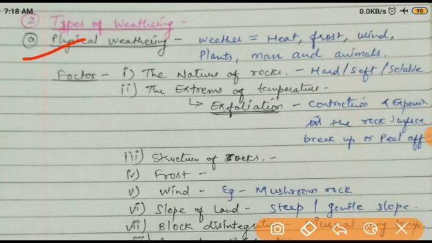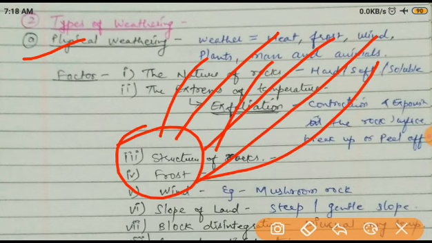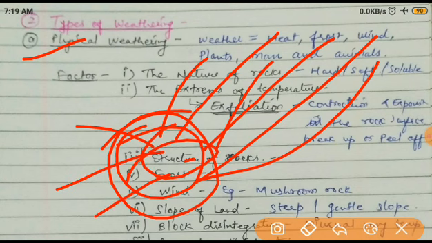First of all, you can see the types of weathering. First, physical weathering. By the word we can easily understand what physical weathering is. Physical weathering means the external effects on the rock. If there is a rock here, then heat, frost, wind, plant, man, animal, these all are affecting it from the outer surface in a physical way. If it is affected, it starts breaking. This physical activity is affecting this rock and it starts breaking. This is called physical weathering.